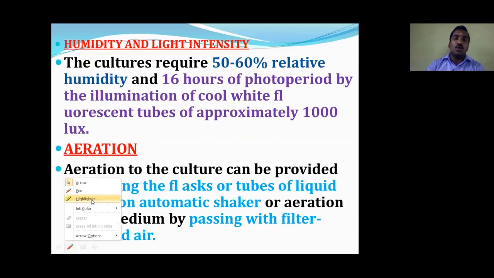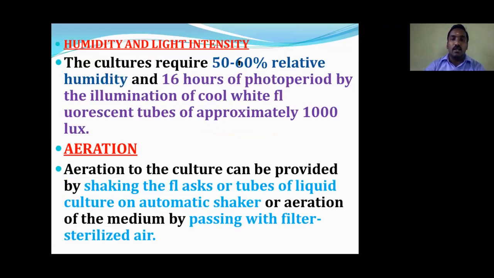The next one, humidity and light intensity. Inside the lab, for the culture tube along with the explant, the humidity must be 50 to 60%. And there is a 16 hour photoperiod illumination. The light hours must be 16 hours, and the remaining 8 hours are dark. Approximately the light intensity is 1000 lux.